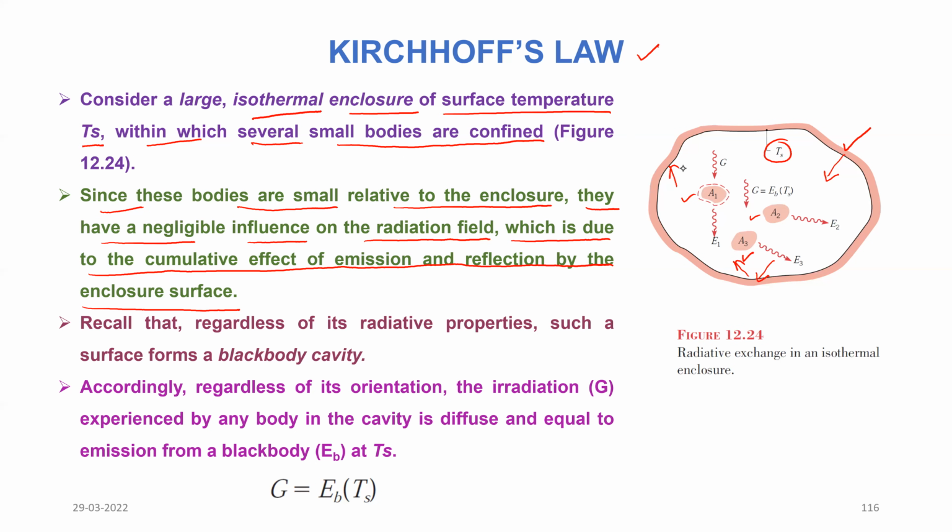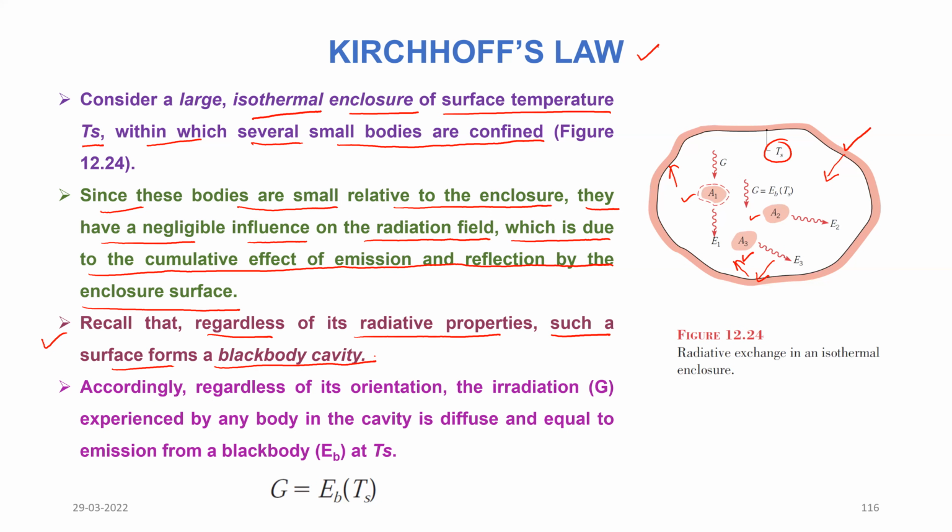Recall that regardless of its radiative properties, such a surface forms a black body cavity. So the cavity itself is behaving as a black body.